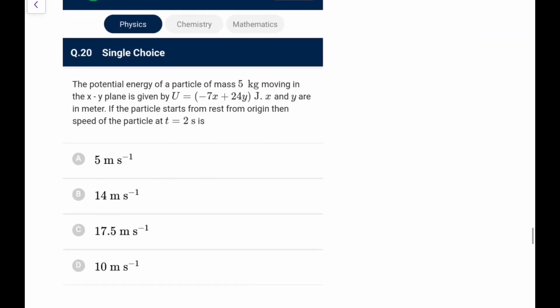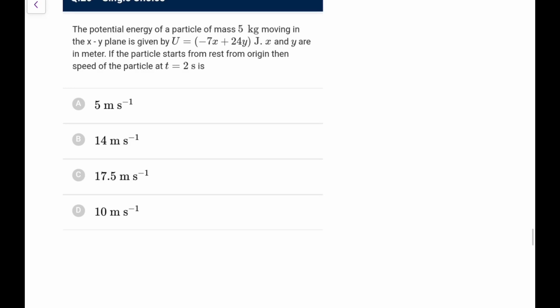Next, the potential energy of a mass 5 kg in the xy plane is this, in meters. The particle starts from rest from the origin, then the speed of the particle at t equal to 2 seconds would be? So first of all, we need to find out the force.